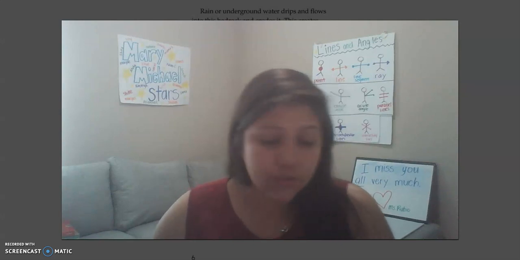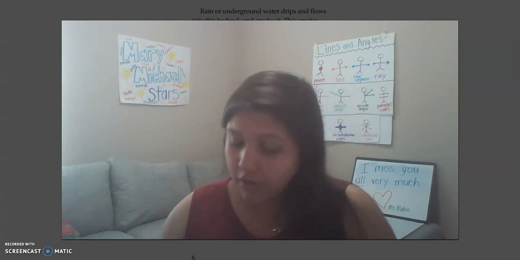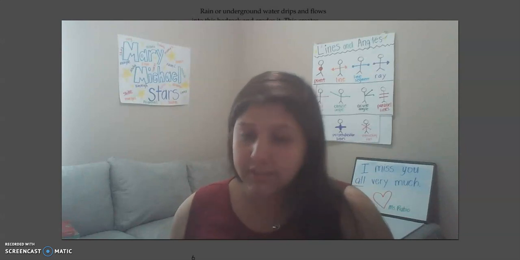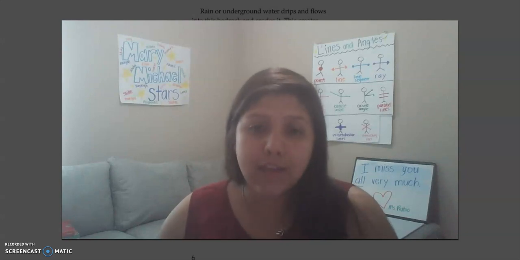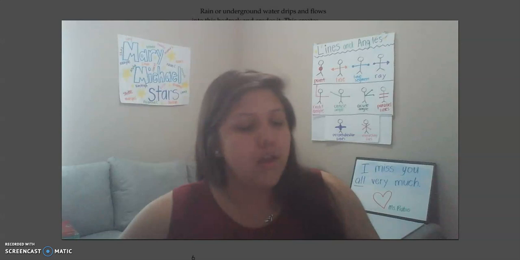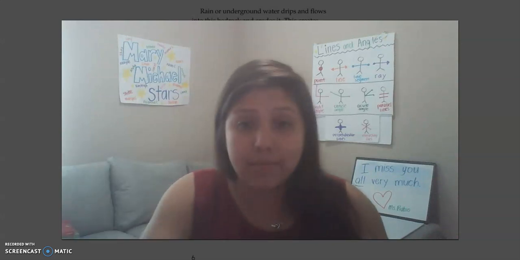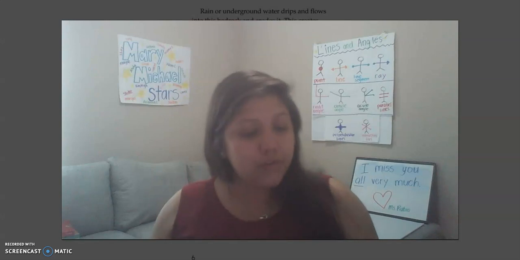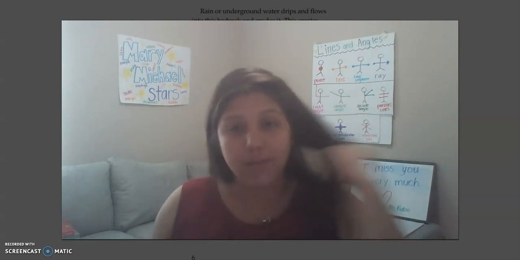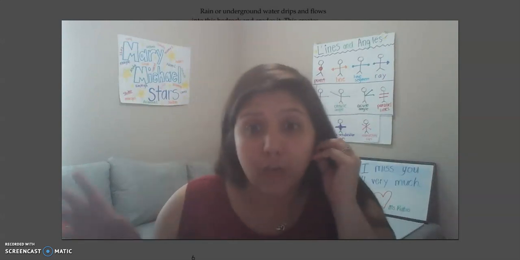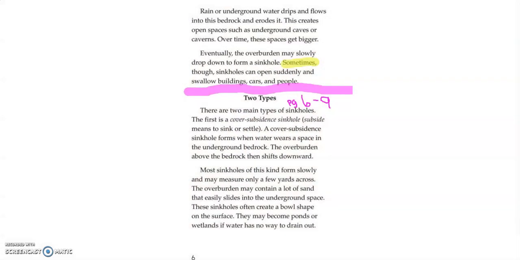Okay, so let's go into finishing up our word work for today. Our word work for today, again, is going over compound words. And compound words are two words put together that have the same meaning. I'm going to go over some words that I found as I was reading. There are a lot of compound words in here, but some of them we already went over.